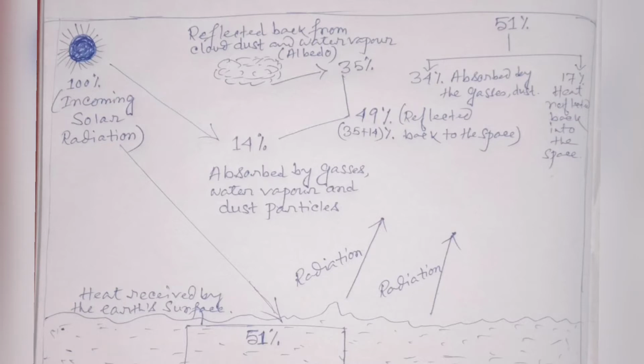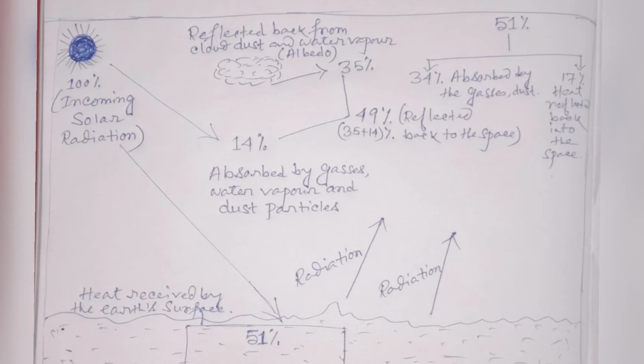If you look at the picture on page number 46 of your textbook, there you will find 100% incoming solar radiation. So this energy from the sun is insolation, or incoming solar radiation, and it is 100%.